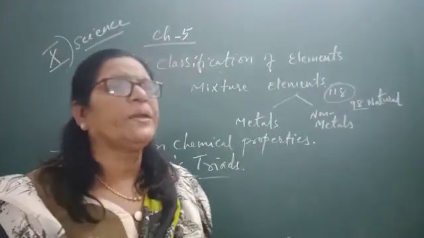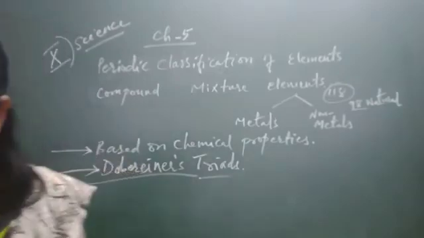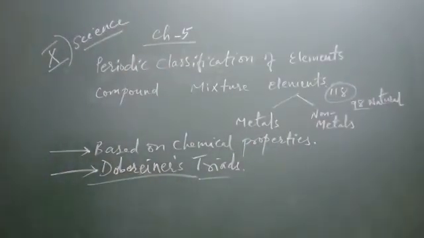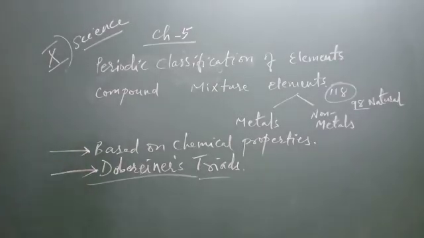In the previous 3rd chapter you learned about metals and non-metals. So first the elements were classified into metals and non-metals, and then by their properties. First of all, the elements were classified based on their chemical properties.